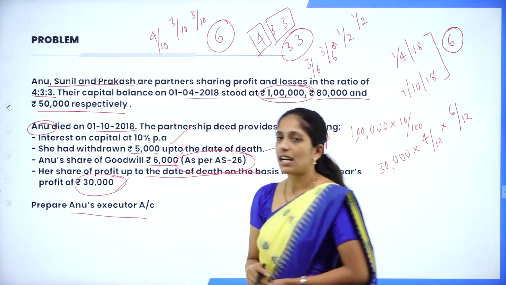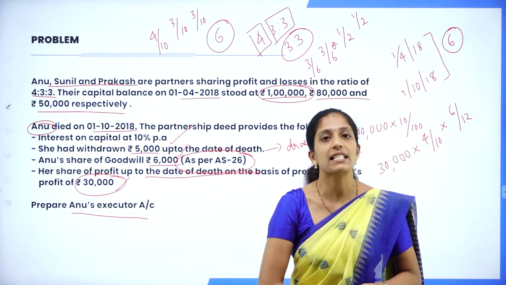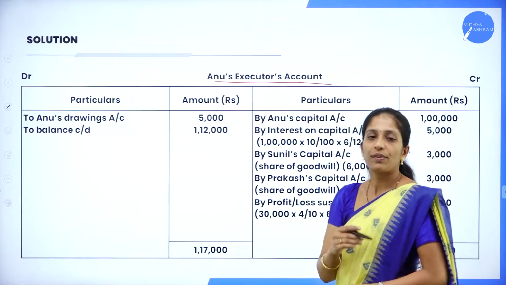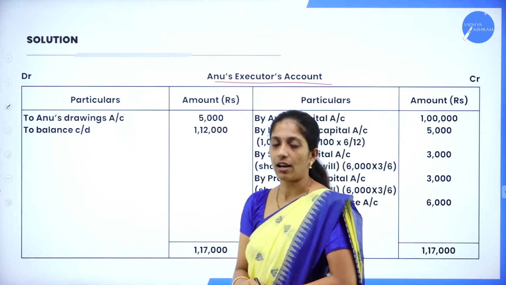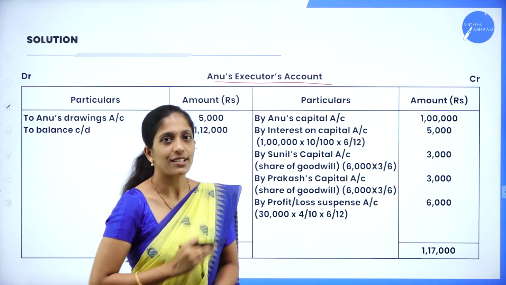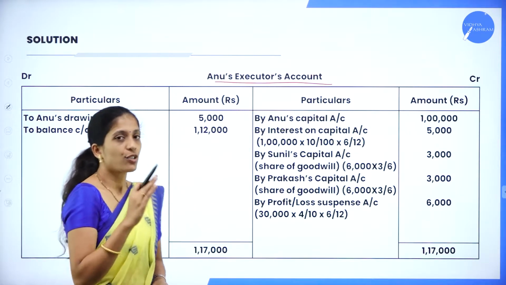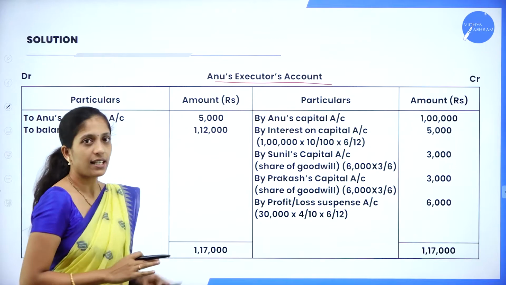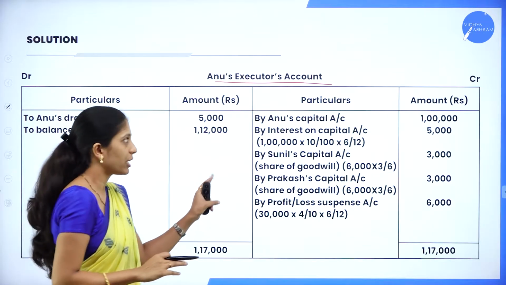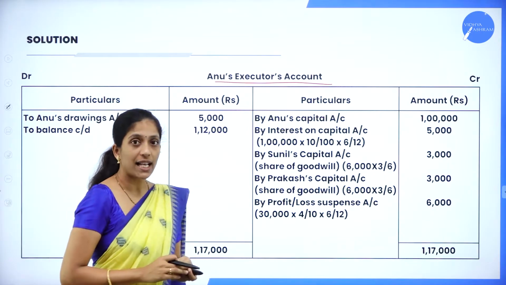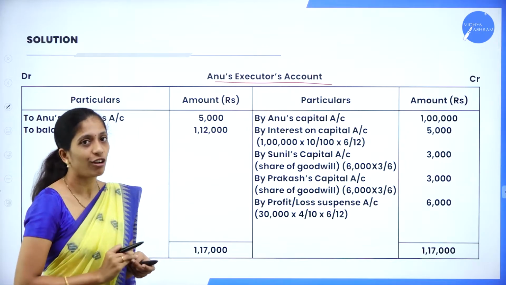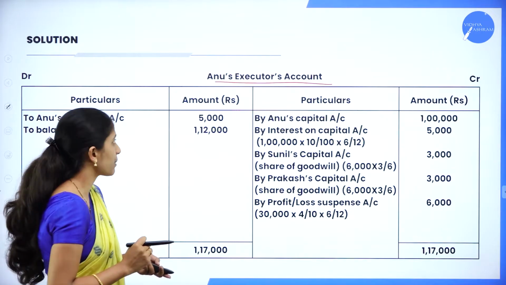Next, they have directly asked us to prepare Anu's executor's account. So we shall go through the solution. We shall prepare Anu's executor's account. So you know the format; just now we have discussed the format. Debit as well as credit, and on the debit side particulars and amount, credit side also particulars and amount. Now first, what will we transfer? We will transfer the capital of Anu, that is the deceased partner.